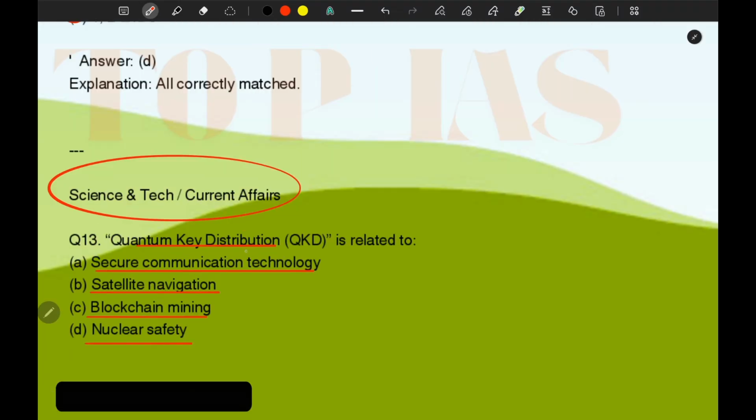So quantum key distribution is related to secure communication technology. Okay, quantum key distribution is related to secure communication technology, basically quantum mechanics. Quantum mechanics is involved over here.